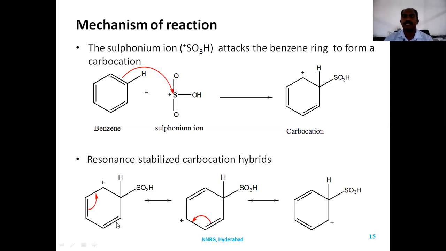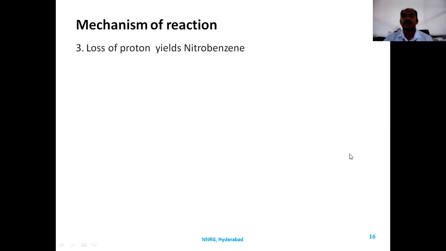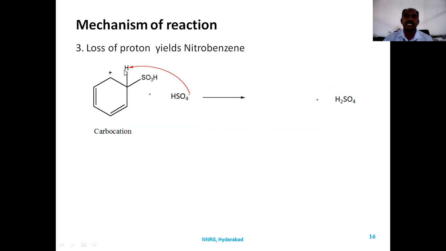Once this resonance stabilized carbocation is formed, it will react with the strong base formed in the solution. What is the strong base? HSO4 minus. It will abstract this proton to stabilize the carbocation. HSO4 minus abstracts the proton and forms H2SO4 back, and the pair of electrons enters the pi system, and delocalization takes place. So the electron cloud is restored, giving rise to benzene sulfonic acid.